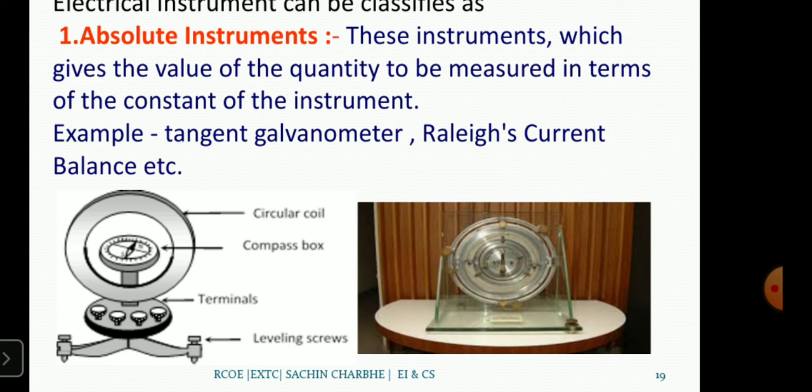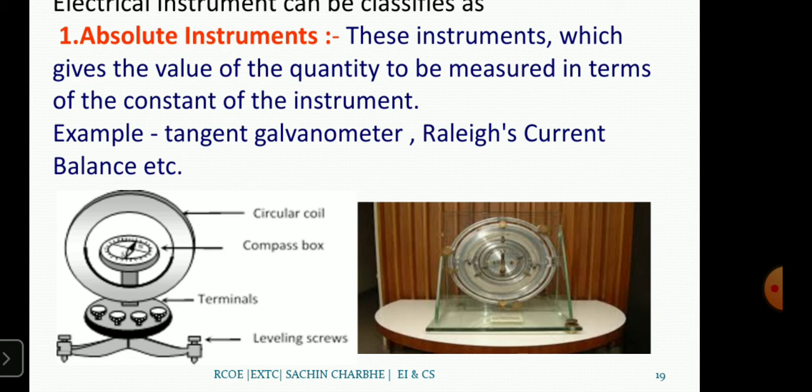Okay, so this tangent galvanometer is nothing but a spring control system. The spring is controlling the torque, and that is the basic instrument. It is a permanent magnet moving coil type of instrument.